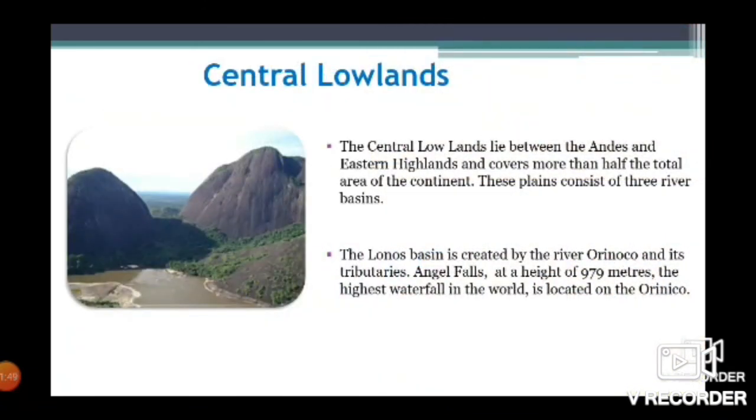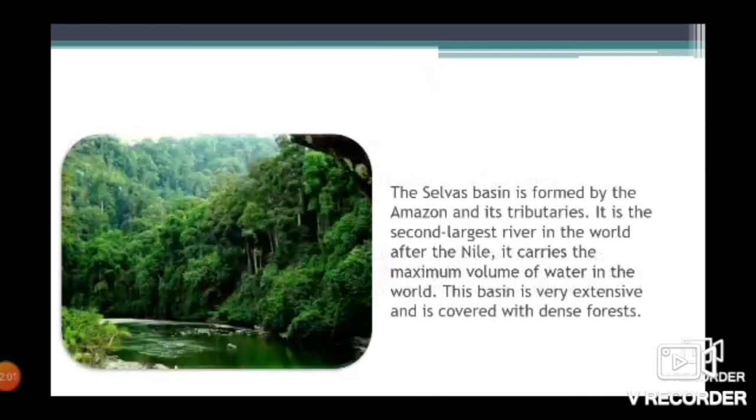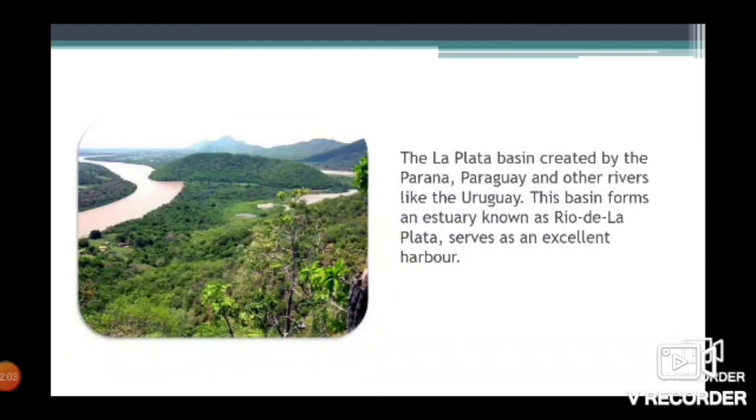Then we have studied the Central Lowlands. They lie between the Andes Mountains and the Eastern Highlands. And these plains consist of three river basins: Llanos Basin, Selvas Basin and the La Plata Basin.